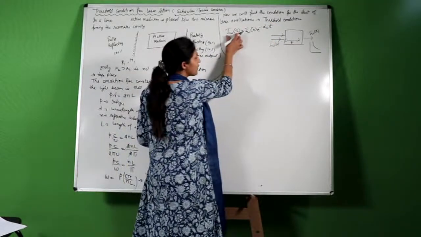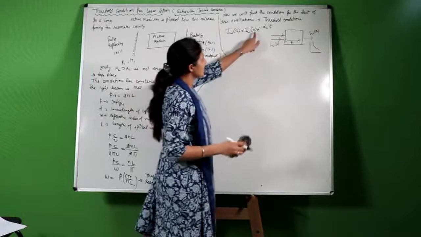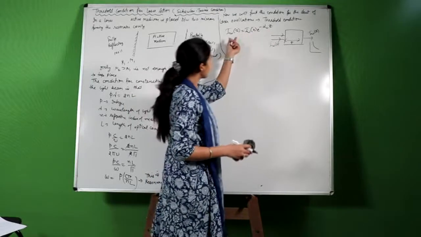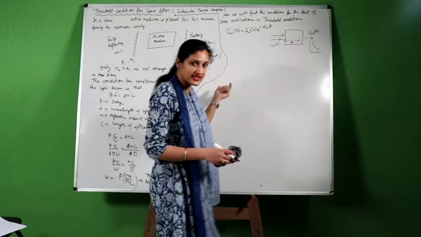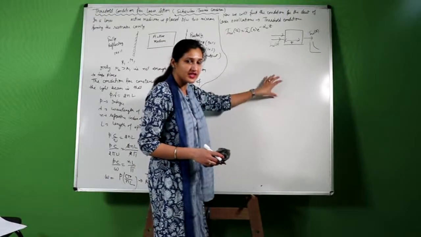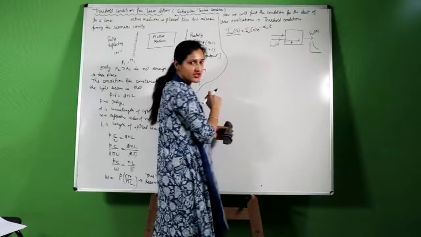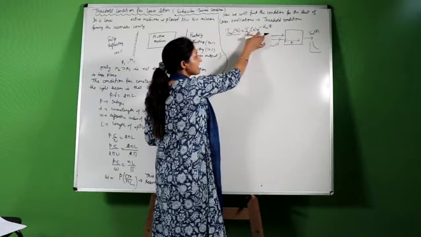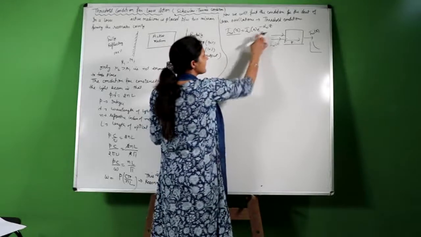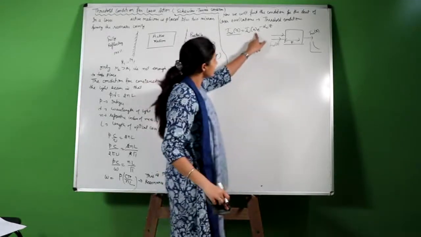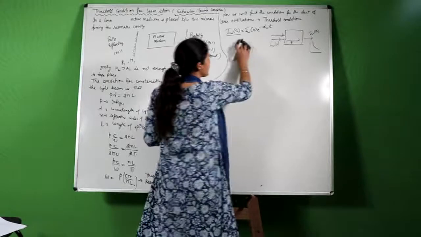This is the output intensity, this is the incident intensity, and this is the decreasing factor. But in the laser, the output intensity should be greater than the input intensity, that is I omega Z should be greater than I omega 0. For amplification in the signal, the exponent factor should be positive. This is simple mathematics.